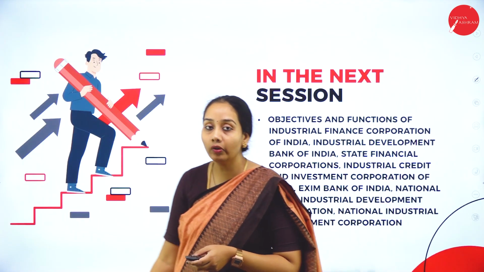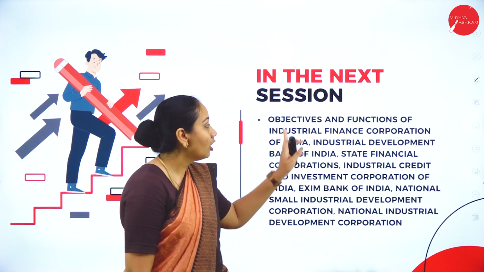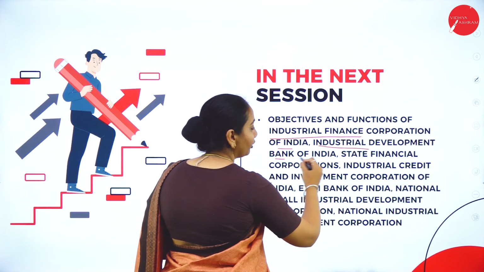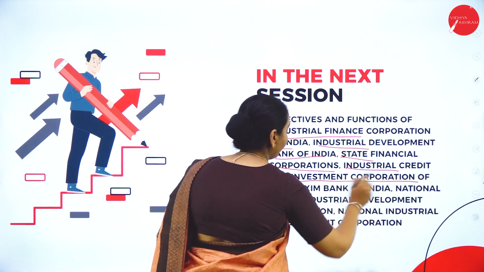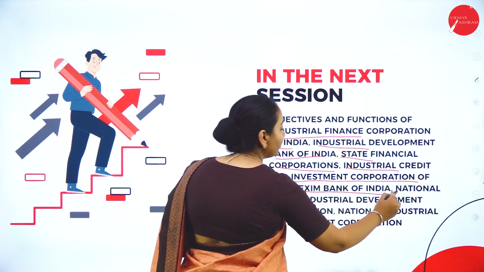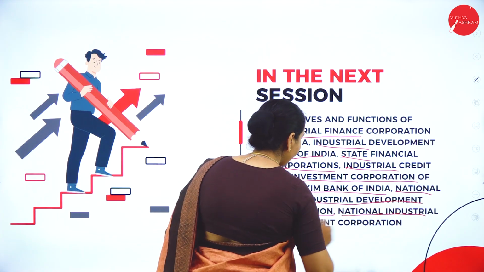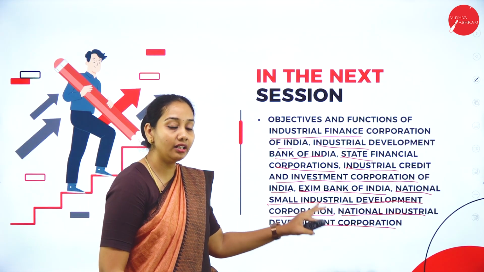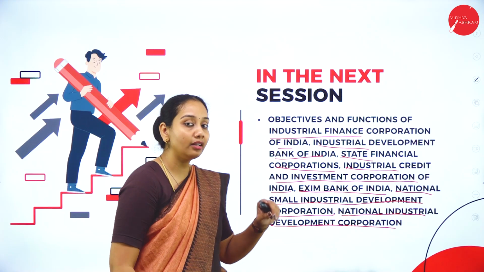In the next session, we are going to learn about the objectives and functions of these banks that are there in your syllabus: Industrial Finance Corporation of India, Industrial Development Bank of India, State Financial Corporations, Industrial Credit and Investment Corporation of India, that is ICICI Bank, Exim Bank of India, National Small Industries Corporation and National Industrial Development Corporation. These are some important financial institutions in India. We are going to understand the objectives and functions of each bank in the next session.